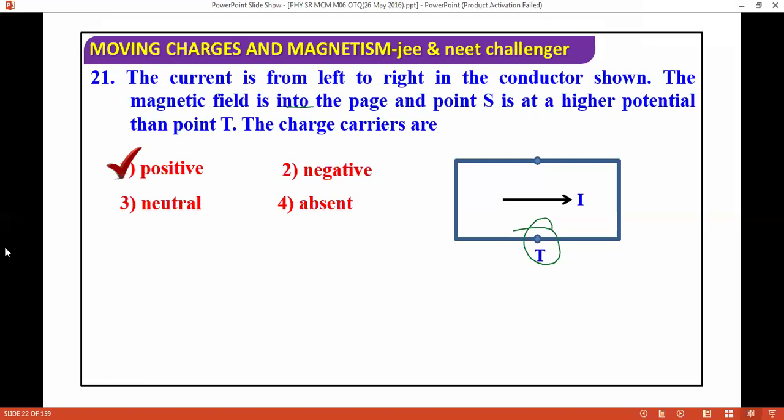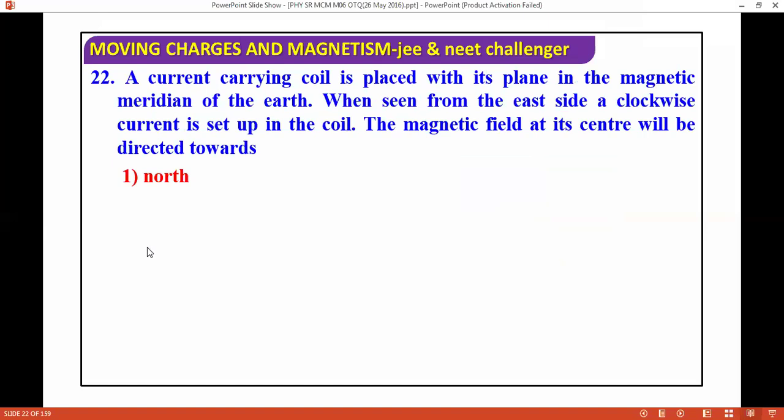So by this way we can approach this question as well. Next question we are moving to: a current carrying coil is placed with its plane in the magnetic meridian of the Earth. When seen from the east side, a clockwise current is set up in the coil. East side if you see, then the magnetic field at the center will be directed outwards.